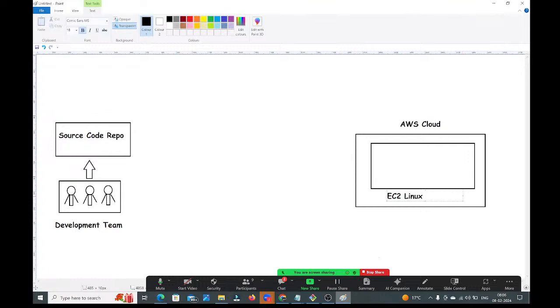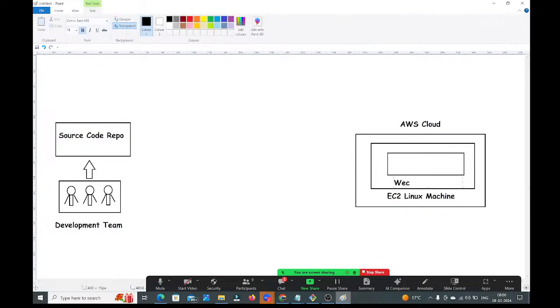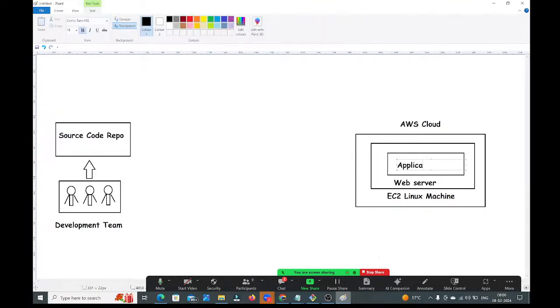I am taking a Linux virtual machine. After that, in this Linux virtual machine, we need to install the servers. Here, I have installed one server, guys. This is the web server which I installed. Right, the web server we installed in the Linux virtual machine. Now inside the server we need to deploy the application, guys. Where do we need to deploy the application? In the server.